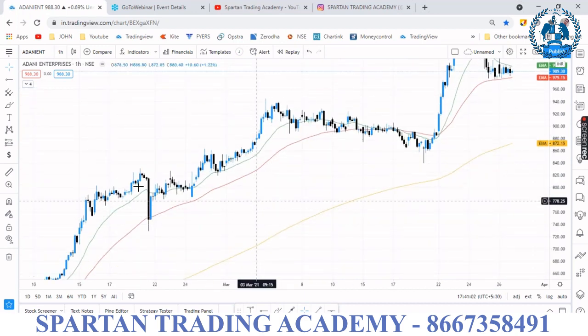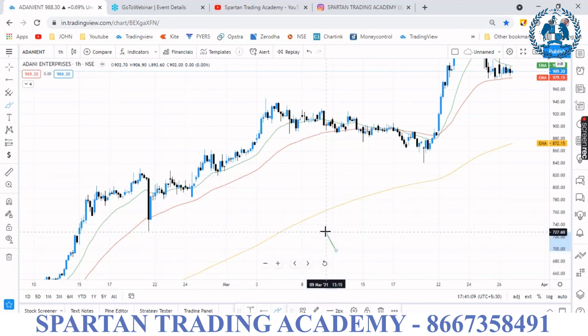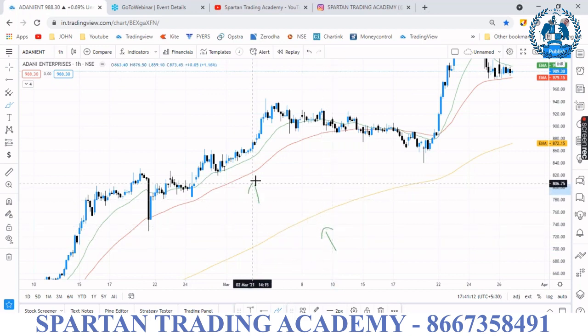Then you can see here, whenever the moving averages 200, 50 and 20 are in order one by one, it is called a bullish market.